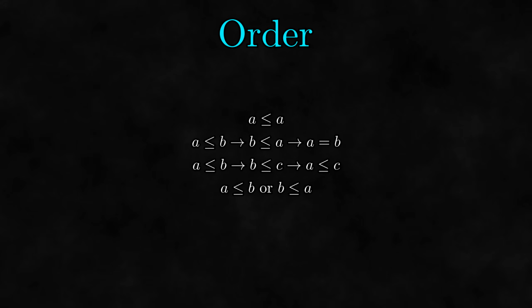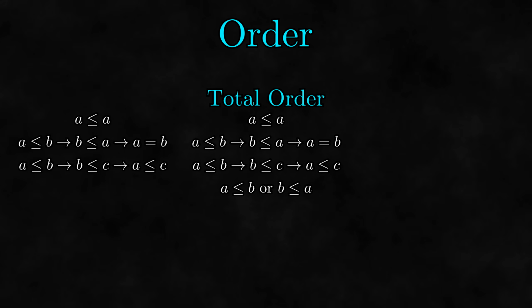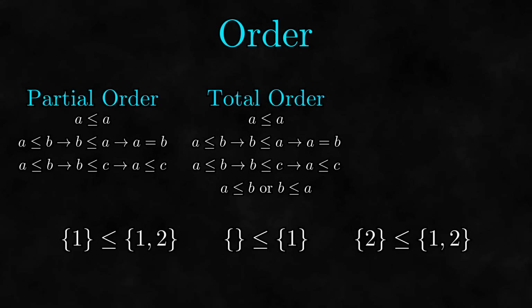To generalize the concept of orders, we say that any relation on any set that satisfies these conditions is a total order. While most of the orders that we first learn about are total orders, there are other kinds of orders. One of these is to remove the last condition, which creates something called a partial order. While every total order is a partial order, there exist partial orders that are not total orders. The archetypical example is the subset relation, where we say that one set is less than or equal to another if the first is a subset of the second.